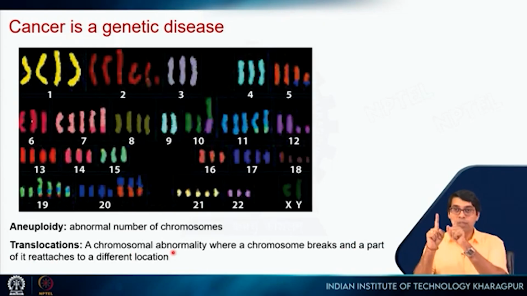So you can imagine that there are two chromosomes. These are two different chromosomes. This chromosome breaks, the top part attaches here and this bottom part attaches here.